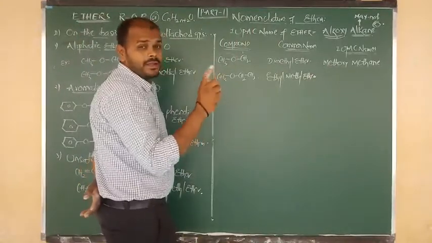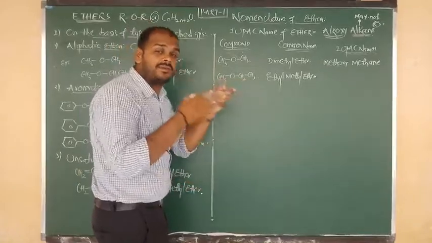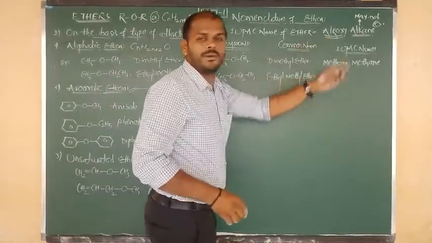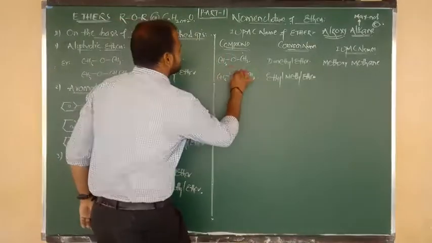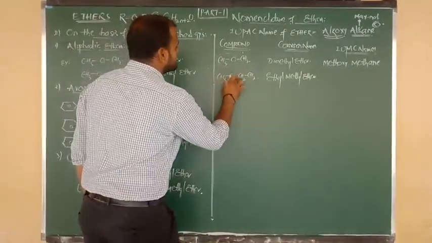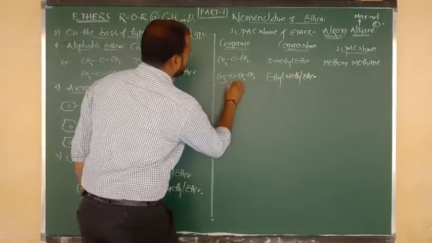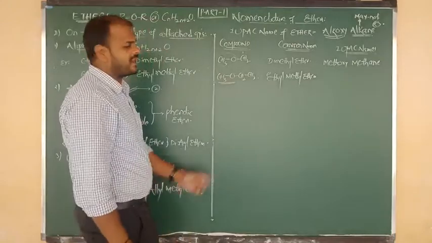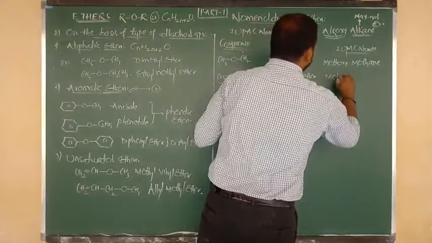Chal, go for IUPAC name. So tell me one thing. Left form or right form, which form you have to consider in the form of alkoxy? I have told you alkoxy should contain minimum, less number of carbon. So इसी को अपन consider करेंगे as a side chain. समझे? Good. So it's going to be considered as what बेटा? Side chain. इसको अपन side chain जैसे consider करेंगे. Nothing but methoxy, I'm going to write here.